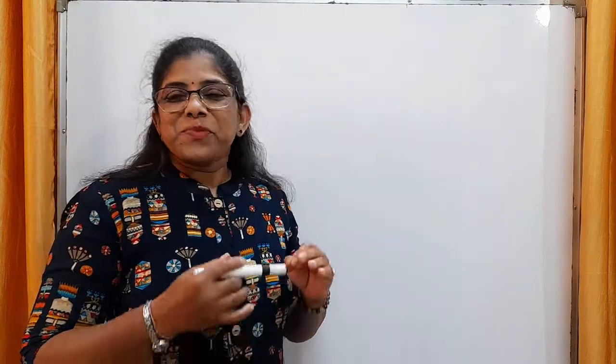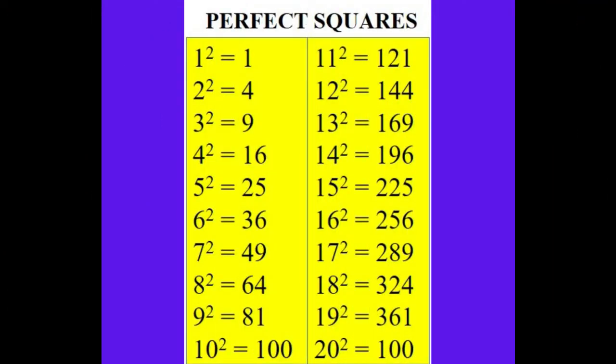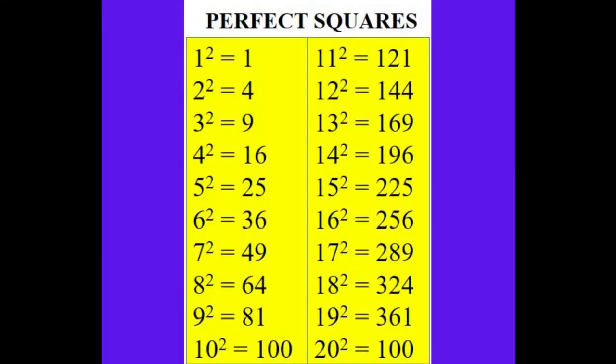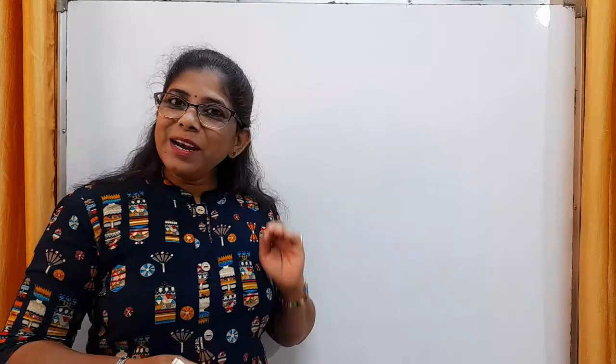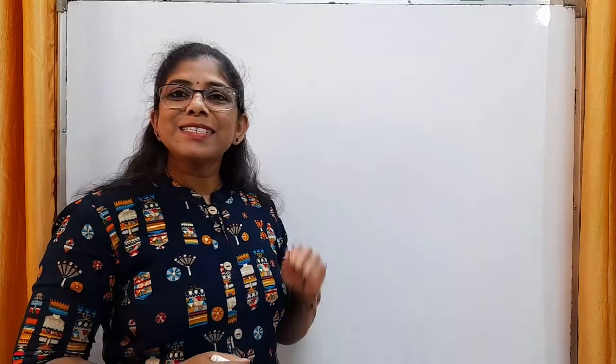Now if the number ends with 3 or 7, then its square will end with 9. Again check the squares of 3, 7, 13 and 17. We find that these squares end with digit 9, meaning the units place of these squares is 9. Now just check the squares of 4, 6, 14 and 16. What can we conclude from this? The number ending with 4 or 6, its square ends with 6.